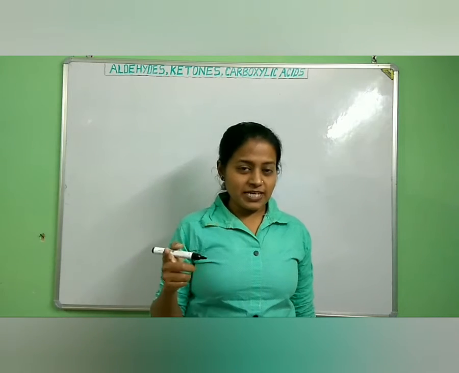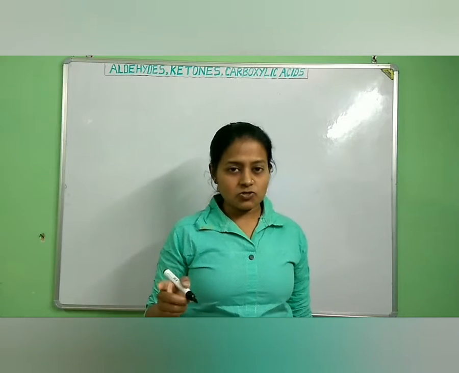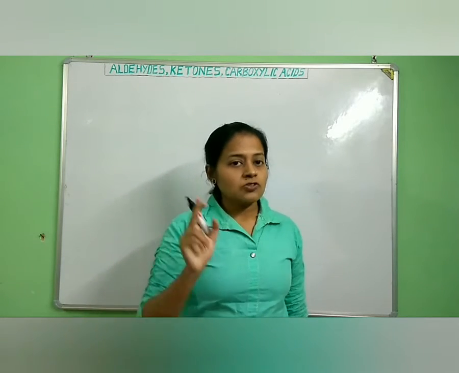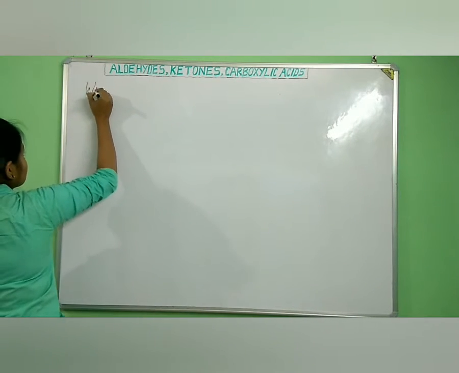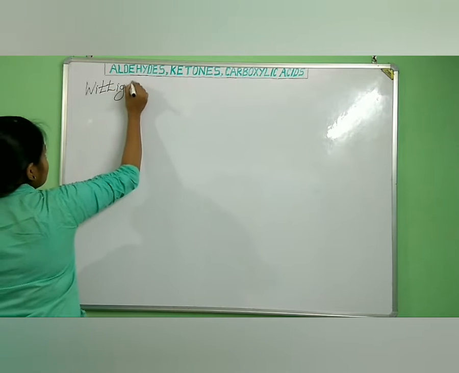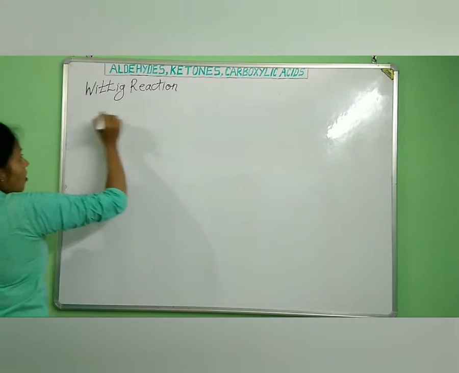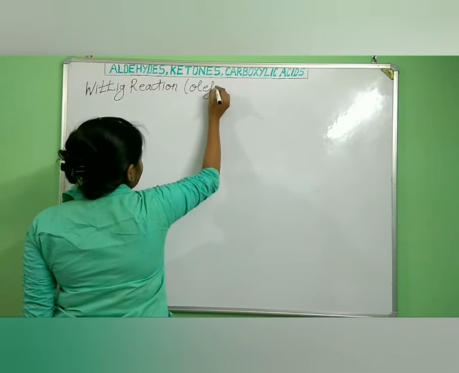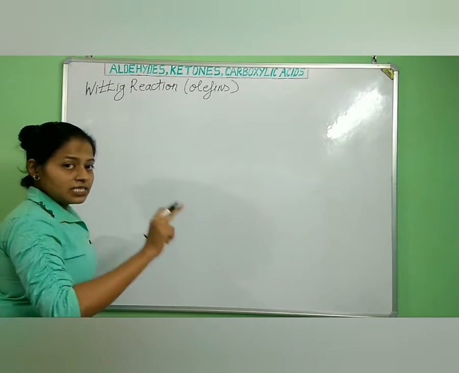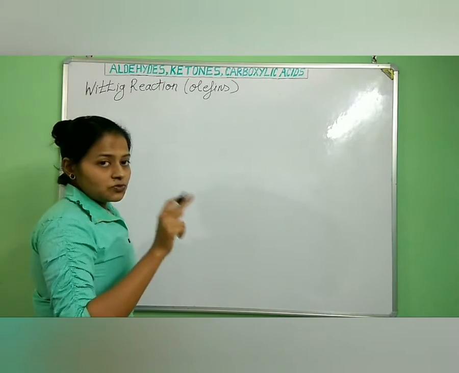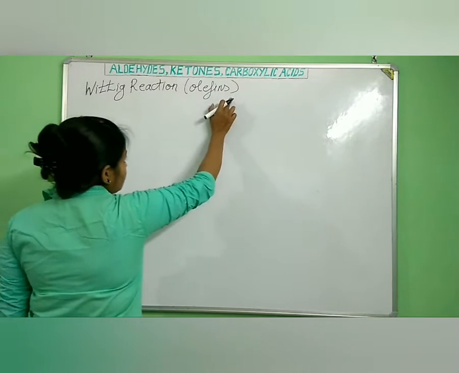Hello viewers. So today first we will see some very important name reactions of aldehydes and ketones with respect to competitions. So first we will see the Wittig reaction. The Wittig reaction is majorly used for the preparation of olefins. When aldehydes or ketones, either aliphatic or aromatic, react with triphenyl phosphine alkylides, then olefins are formed.